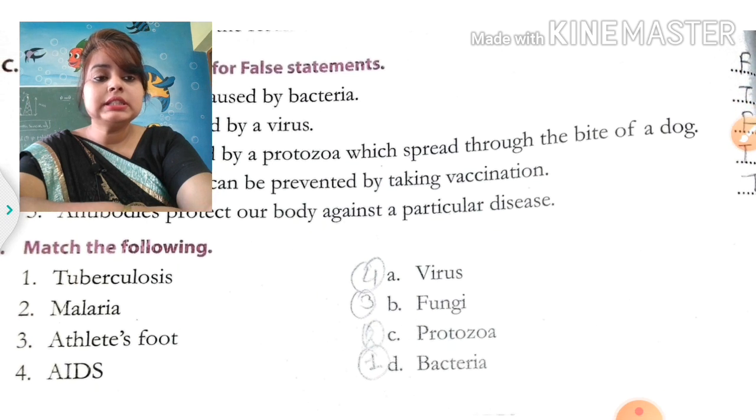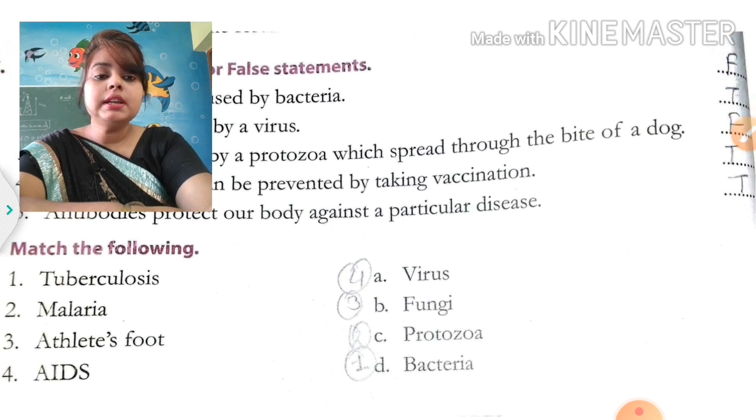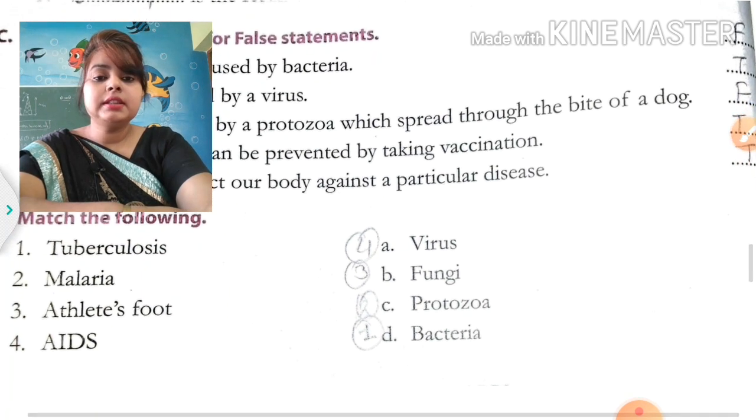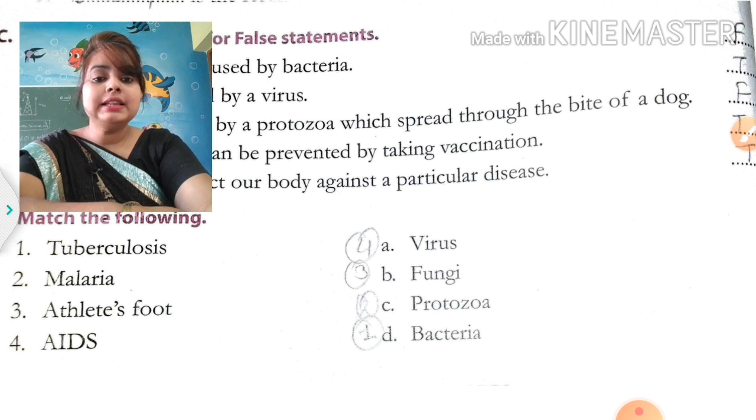Now moving on, the next and last exercise is match the following. Tuberculosis is caused by bacteria, and malaria. Guess the answer, which one is matched with malaria? Yes, the answer is protozoa.